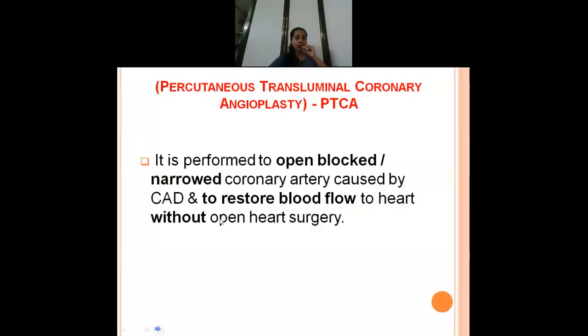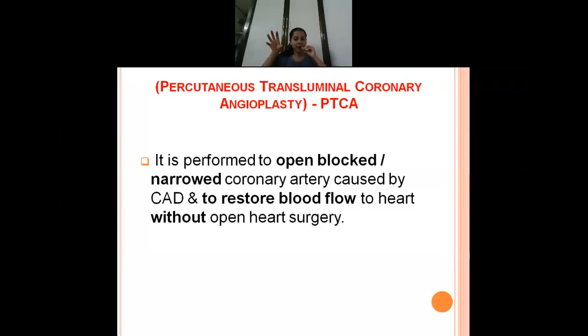So the definition of PTCA, I'll repeat it again. PTCA is done to open the blocked or narrowed coronary artery. Why? Because of the atheroma or plaque deposition which is there. On that region you are using the balloon angioplasty. Why are you doing it? To restore the blood flow to the heart.